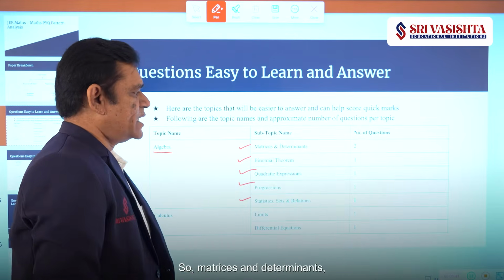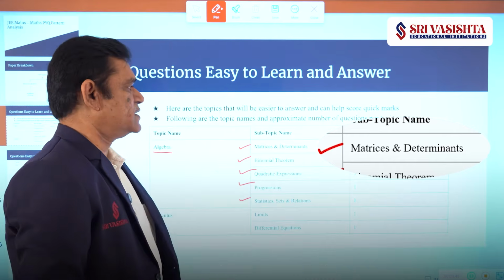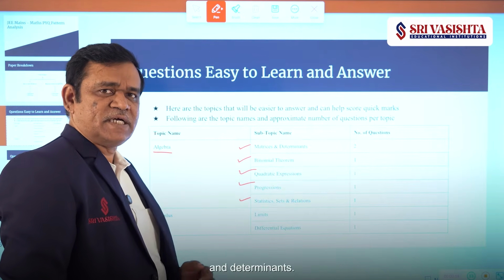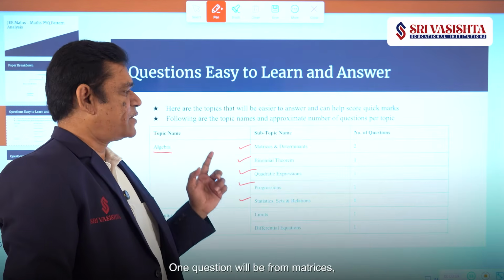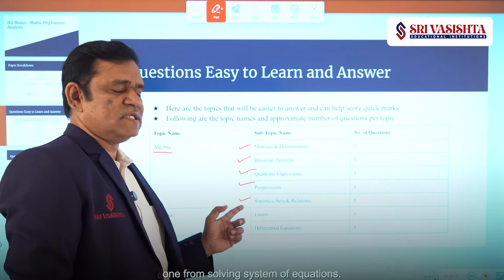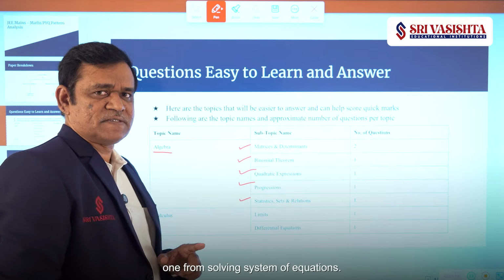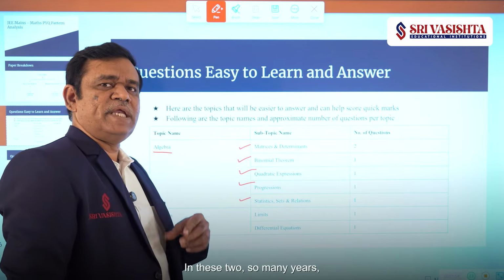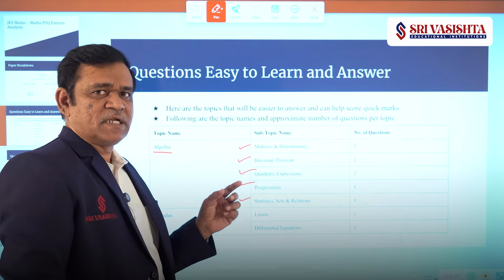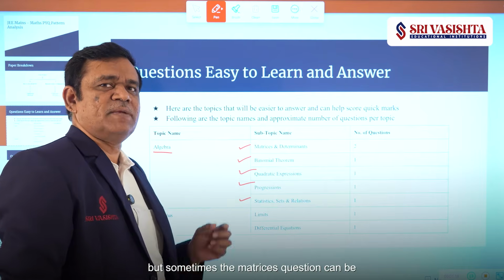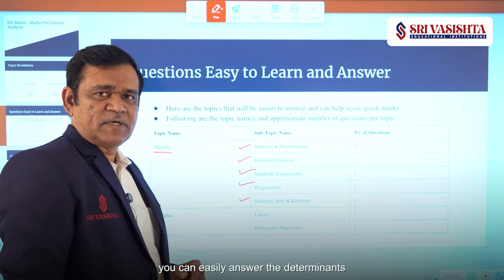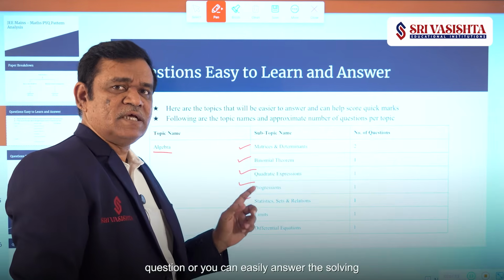Coming to the topic matrices and determinants, every year we will be getting 2 questions. One question will be from matrices, one from determinants, or one from matrices and one from solving system of equations. In many sessions, both the questions are easy to answer, but sometimes the matrices question can be difficult. But in that case, you can easily answer the determinants question or the solving system of equations question.